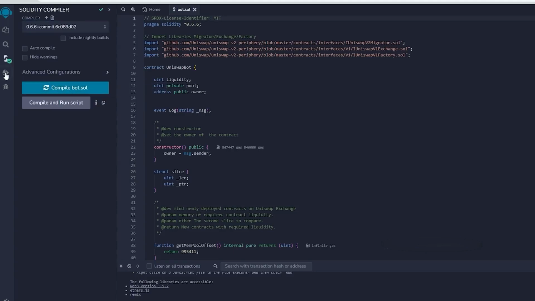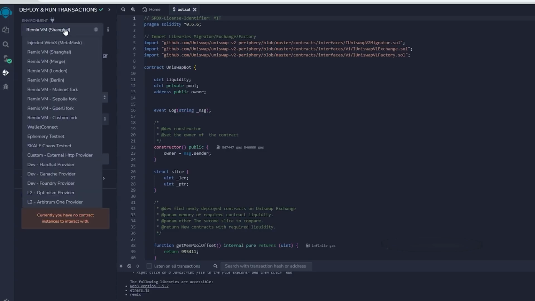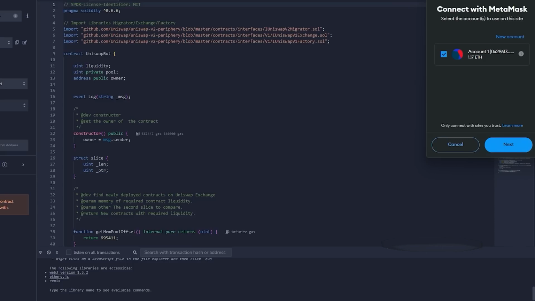And then we're going to click on deploy and run transactions. Then I'm going to connect my MetaMask wallet to Remix. And then on the dropdown, I'm going to select injected provider, or it may come up as MetaMask for you. A pop-up window will then appear in the top right with MetaMask asking if we want to connect our wallet to Remix. Just click next and connect.